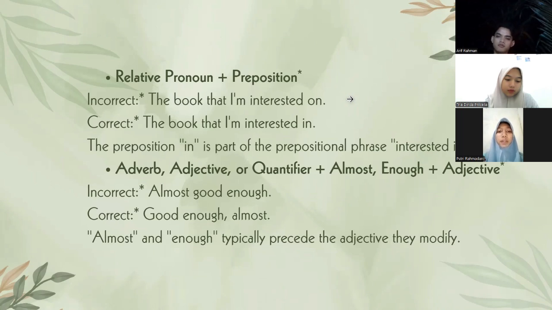The next material is about relative pronoun plus preposition. So the incorrect sentence is "the book that I'm interested on". And then the correct is "the book that I'm interested in". So the preposition "in" is part of the prepositional phrase. And the next, adverb, adjective, or quantifier plus almost, and enough plus adjective. So the incorrect sentence is "enough good" and the correct is "good enough". So almost and enough typically precede the adjective they modify.